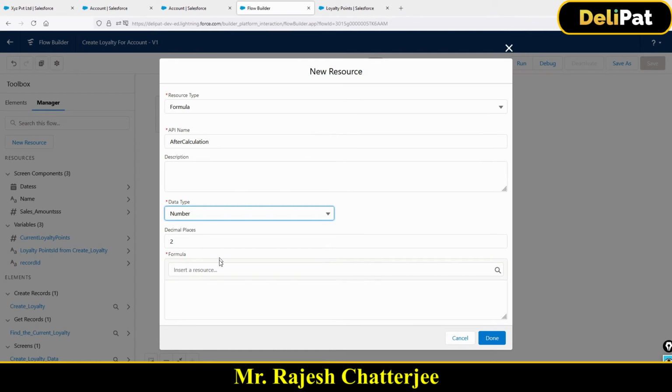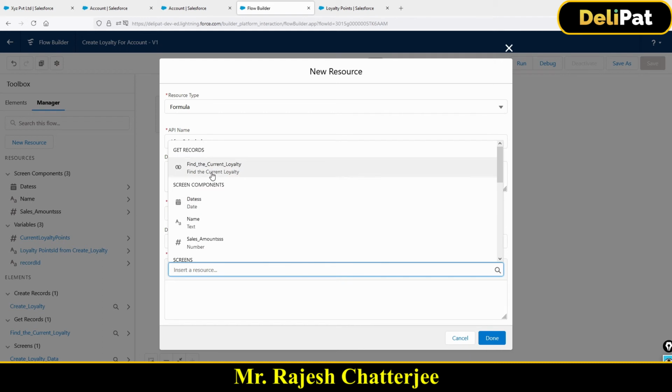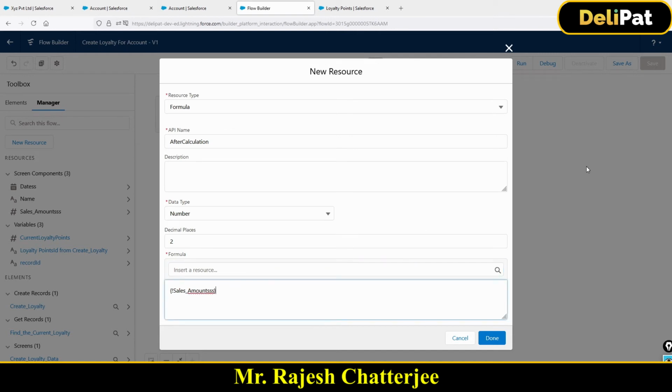Don't forget that this should always be number. And now what would be the formula? The formula would be, in the screen, the field name is sales amounts. That's the field name, right, in the screen. So 10% of that, so select that field first, okay? And how do you calculate 10%? Into 10, end the bracket, open the bracket, right? Here you have to open the bracket and then divided by 100. That's how you calculate 10%.